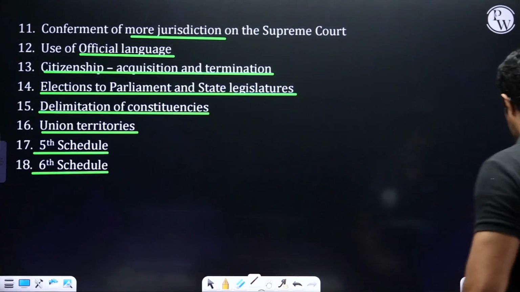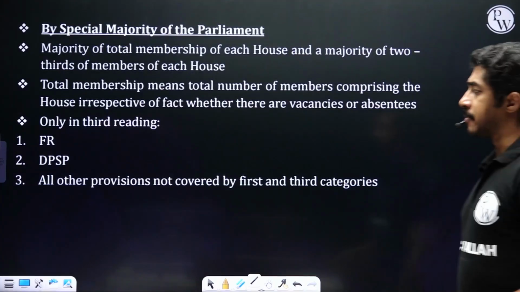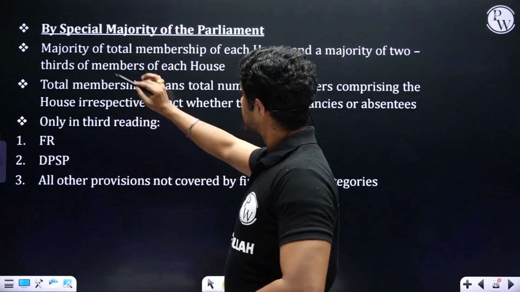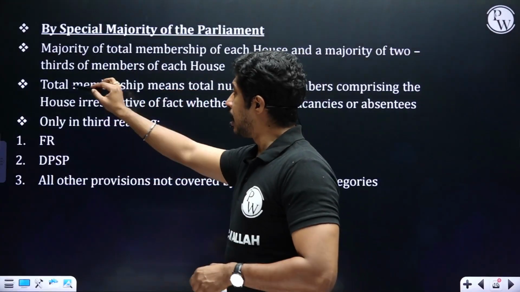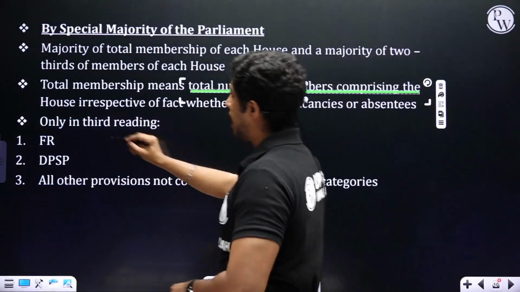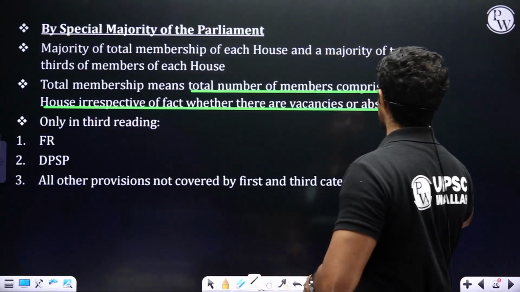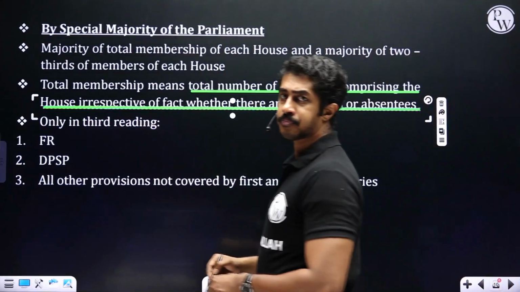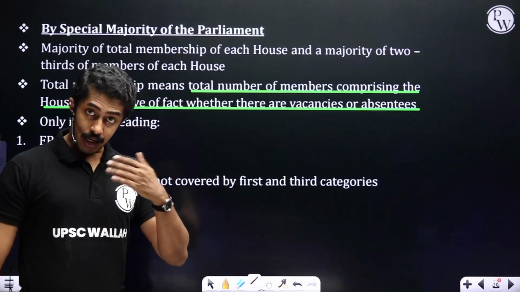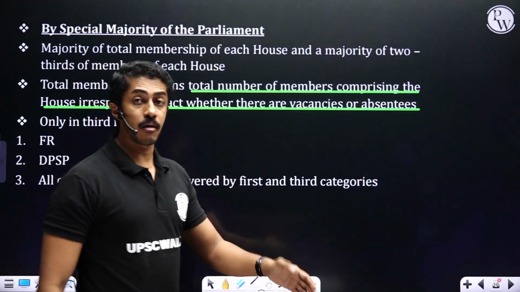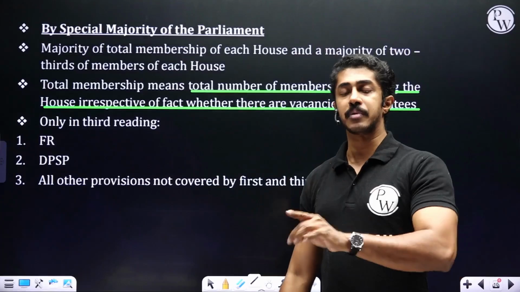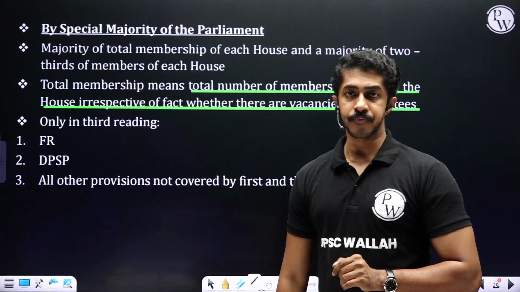Clear, people? Moving on. By special majority of the parliament, we mean majority of total membership of each house and majority of 2/3 of members of each house, which we have already seen. Total membership means total number of members comprising the house, irrespective of whether there are vacancies or absentees. It doesn't matter if they are present that day or if a seat is lying vacant and elections are yet to be conducted. Total membership means total number of seats in that particular house.